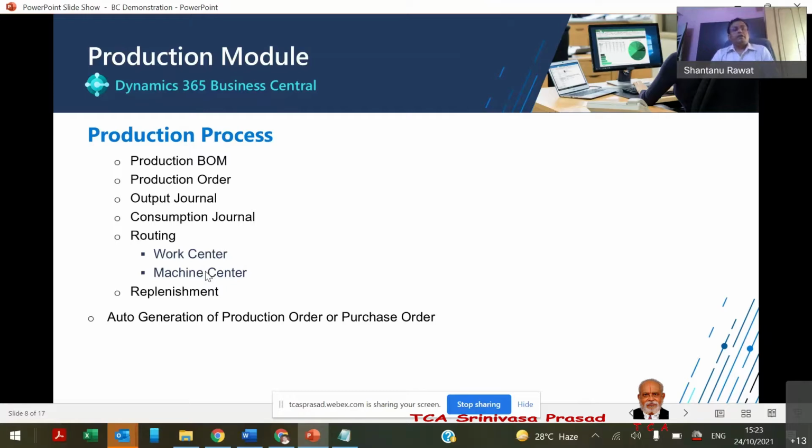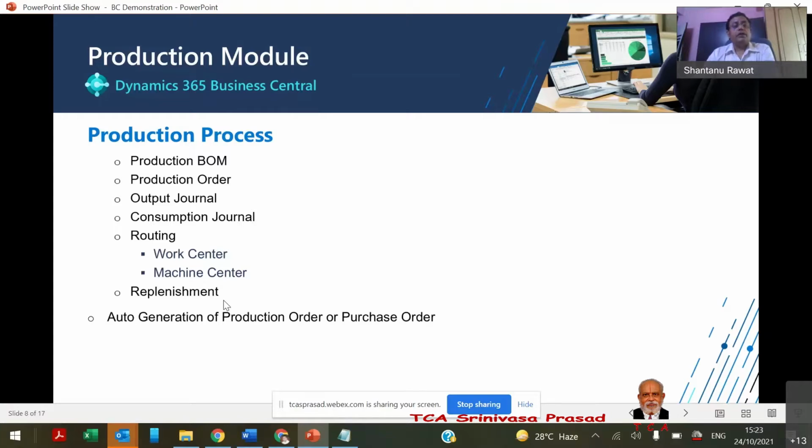And further, we have auto functionalities of the replenishment. Whenever, for an item, we define some inventory level, and whenever we run some automatic batch jobs or automatic process, the system automatically calculates, as of now, based on the sales order or inventory level, what quantity is required. And this is for the replenishment.